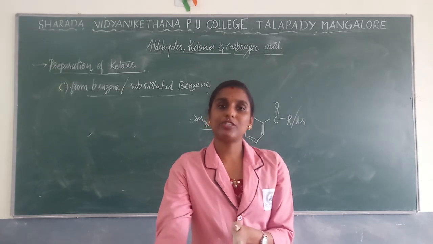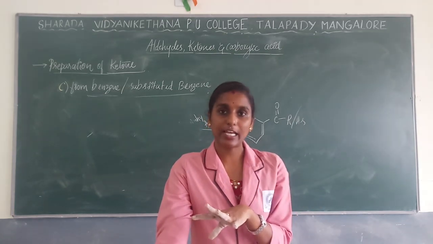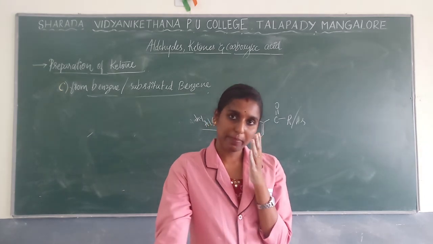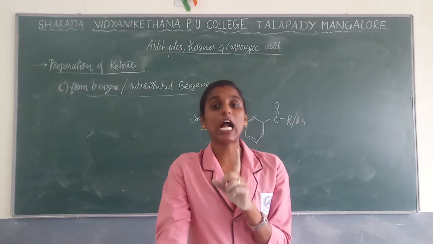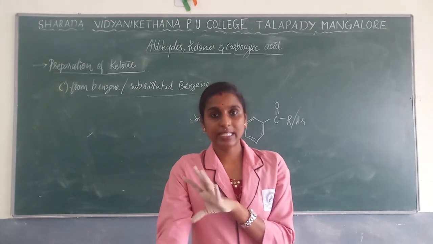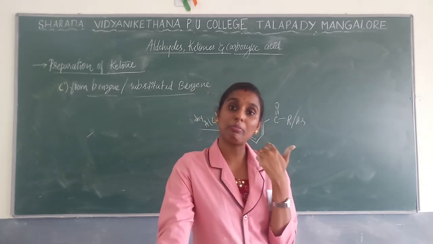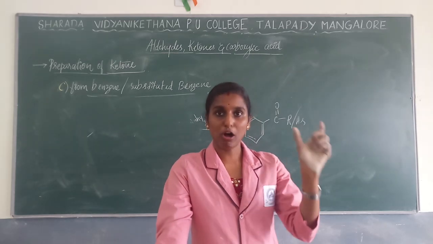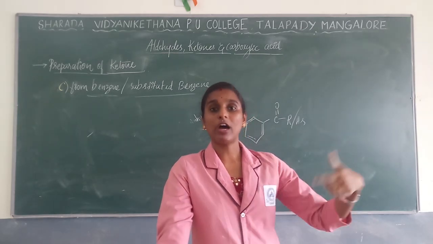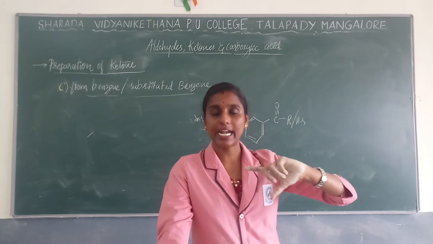To stop the reaction in the middle, we add some reagent so that the reaction is stopped and we get aldehyde as a product. If you are using chromyl chloride, a complex will be formed, and on hydrolysis you are going to get aldehyde as a product.